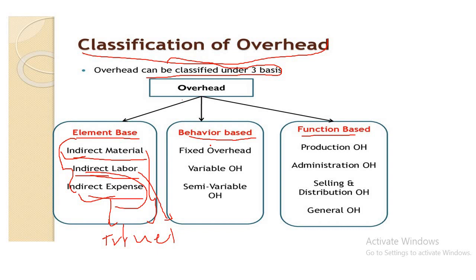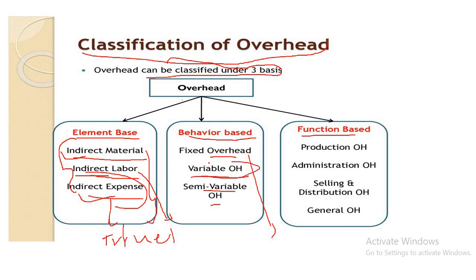Another is the behavior basis, which can be classified into three categories: fixed overhead, variable overhead and semi-variable overhead. Fixed overhead expenses remain unaffected whether there is an increase or decrease in the value of production, for example rent and rates, management salaries, building depreciation, legal expenses. These are called fixed overhead.